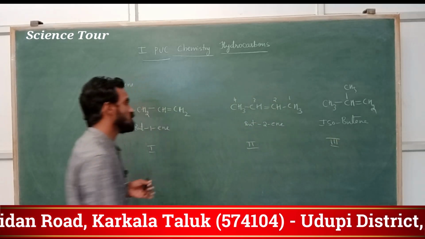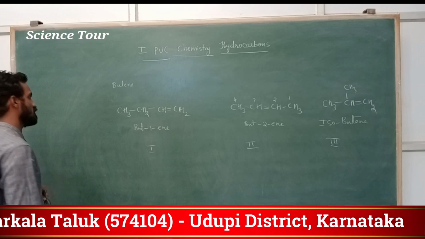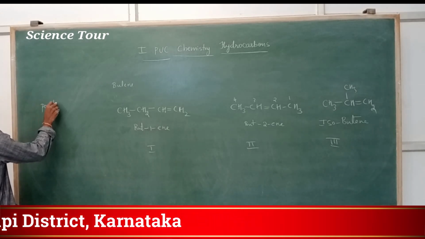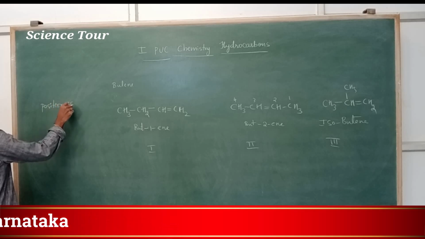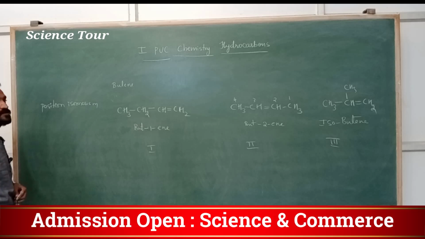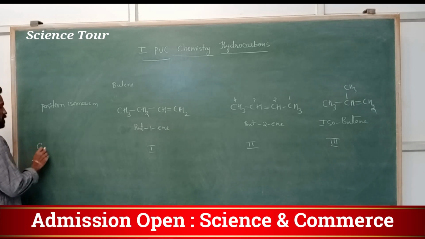My dear students, here 2 types of isomerism you can see. One is position isomerism. Another one is chain isomerism.